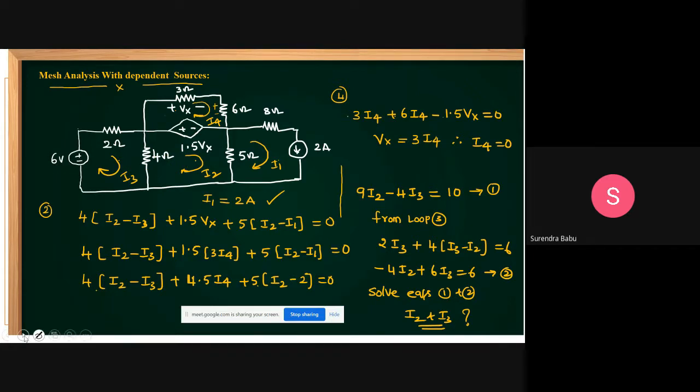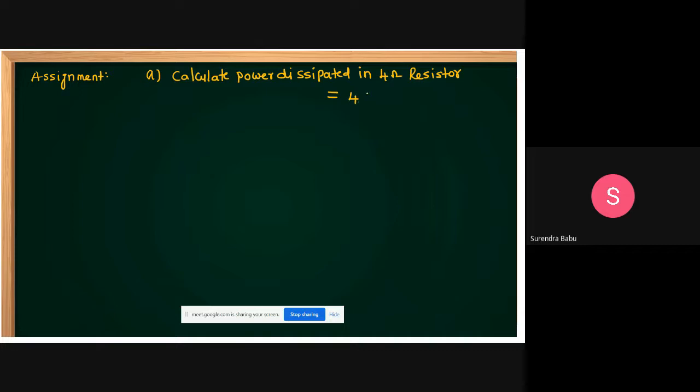I2 minus I3. That is 4 into I squared R now. I2 minus I3 whole squared. The I squared R formula: I squared means (I2 minus I3) whole squared into R. It is a 4 ohm resistor.